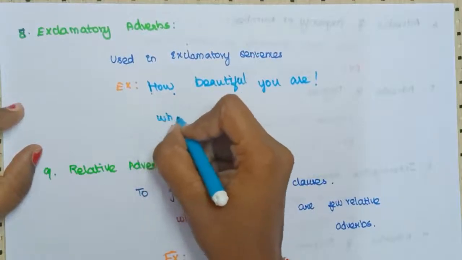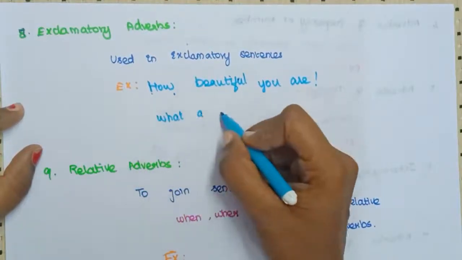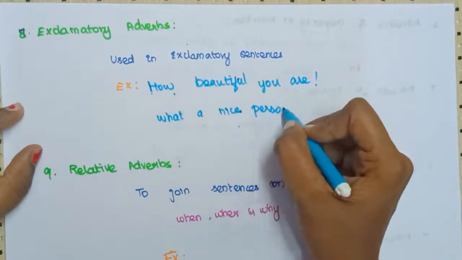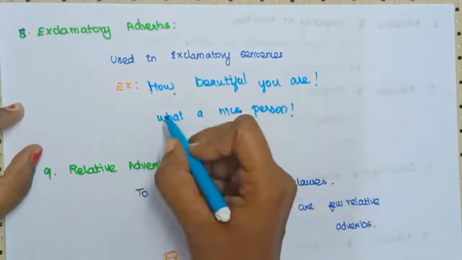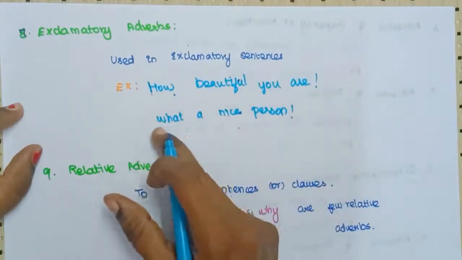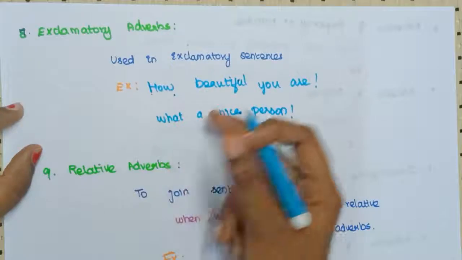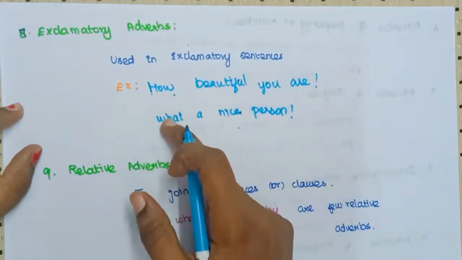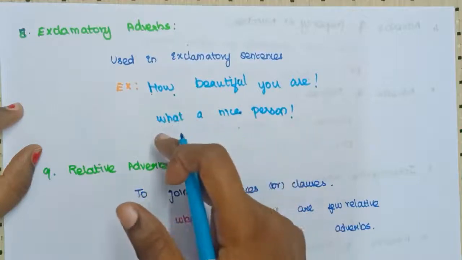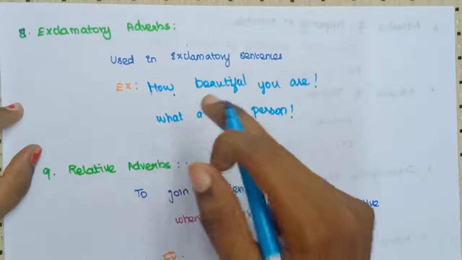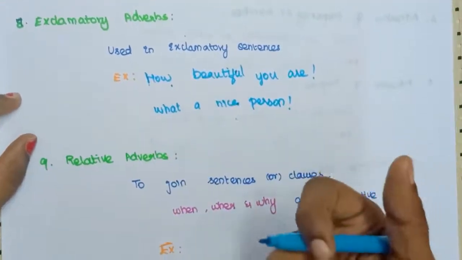Another example, if you take, what a nice person. So here also, what is the exclamatory adverb here? This word can also be implied as an interrogative adverb, but here it is used in an exclamatory sentence. So it is called exclamatory adverbs. Can you understand? Now we are going to the ninth type. What is the ninth type?